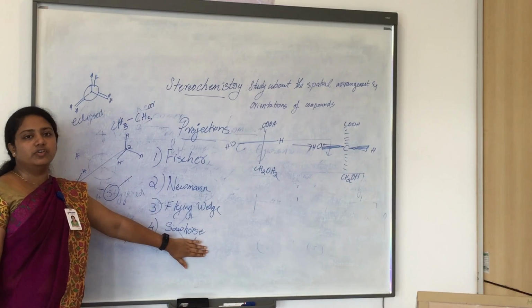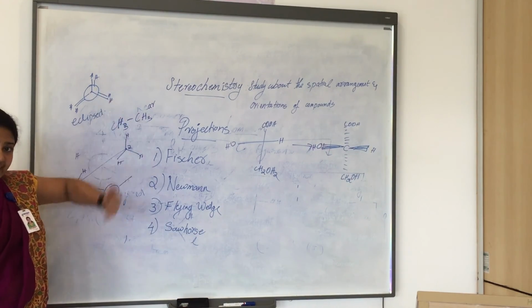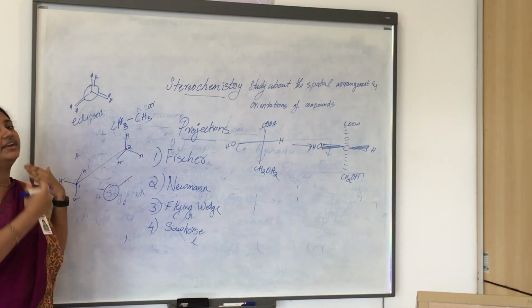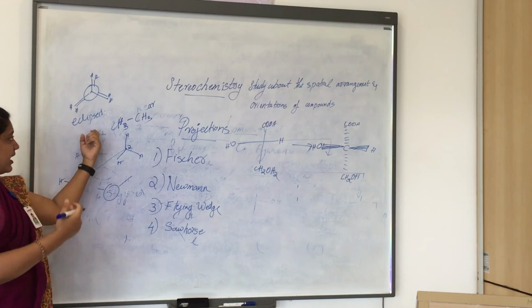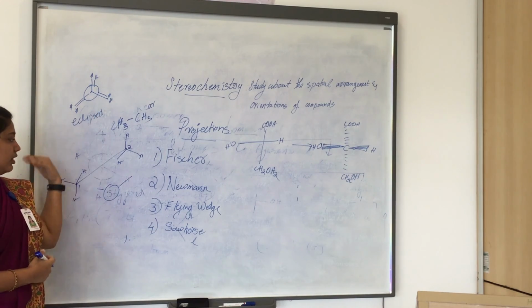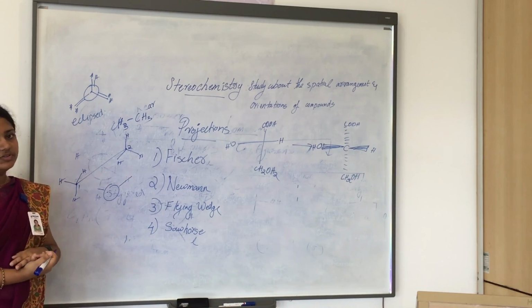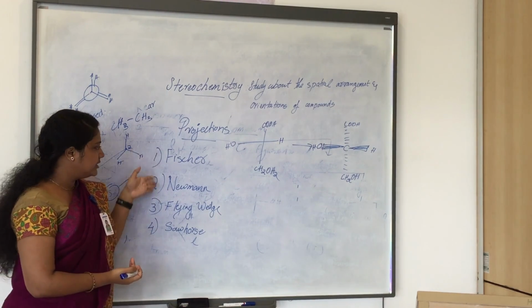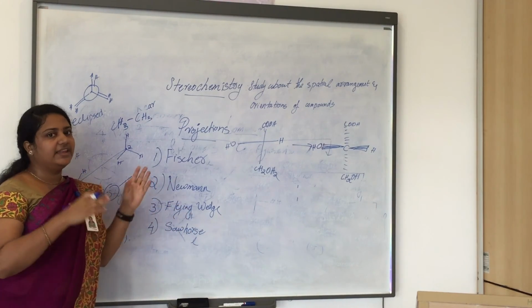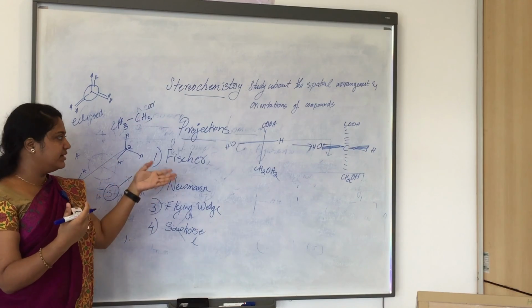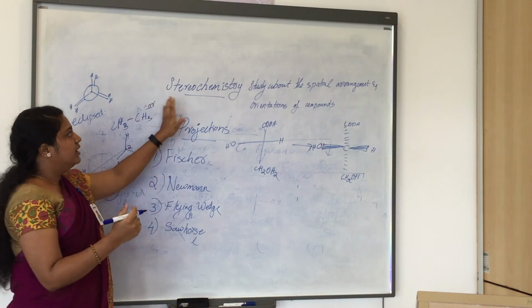The last one is the Sawhorse projection. The bonds are represented by long diagonal lines, and the groups are represented at the end of the lines as in the Newman projection. There will also be eclipsed and staggered conformations in the Sawhorse projection. So with these four projections, Fischer, Newman, flying wedge and Sawhorse, we can somewhat easily represent these 3D molecules on two-dimensional paper.